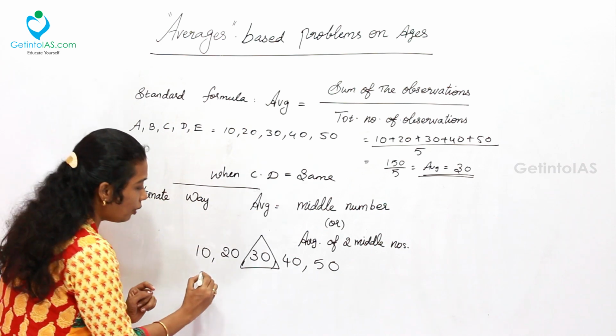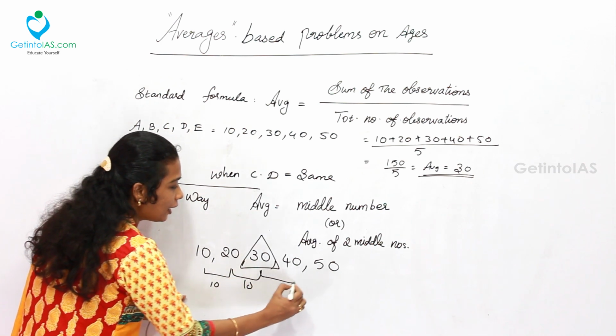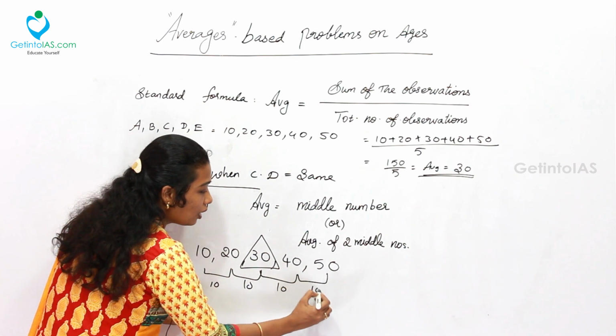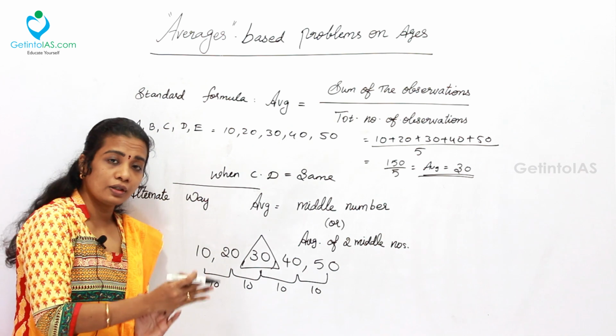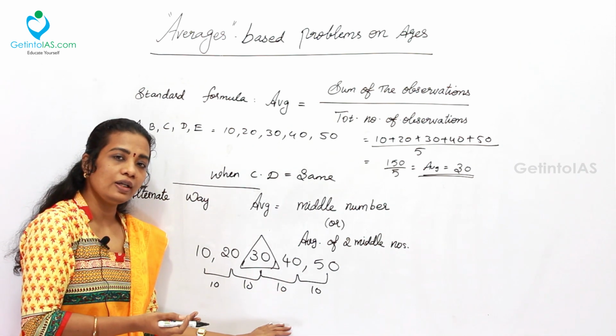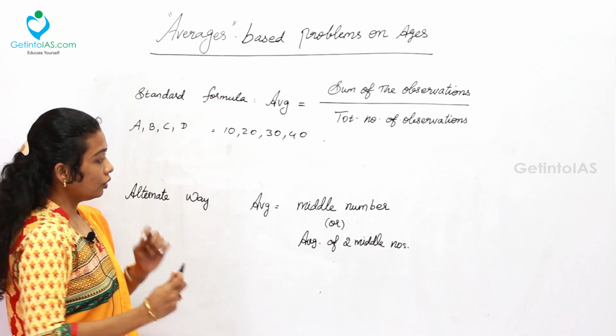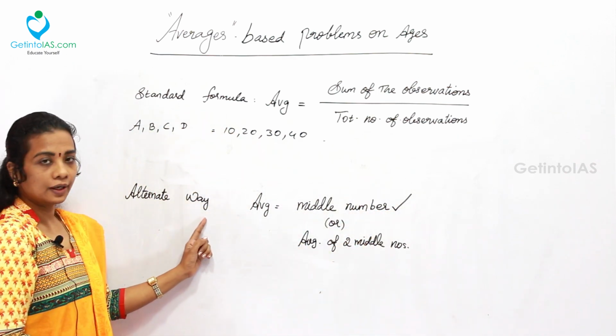But the only rule over here is the common difference. The difference is 10 here. The difference must be 10 here. The difference is 10 here. Then only we can use the rule over here. The difference may be whatever the number, but it should be the same throughout the series. That is the only condition to be followed. Now we have solved the middle number pattern in the alternate way.